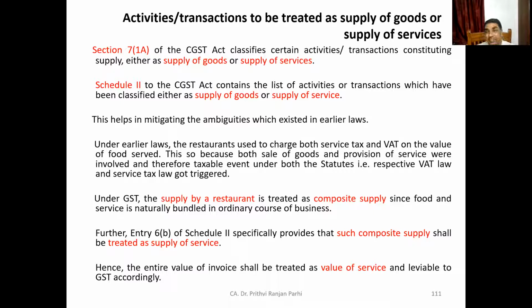And now the question comes whether it's a composite supply of goods or composite supply of services. Now Schedule 2, the second schedule, specifically provides that such composite supplies shall be treated as supply of services, not supply of goods. Hence the entire value of restaurant invoices shall be treated as value of service, and accordingly GST will be levied. So restaurant services, even if they include some supply of goods, will still be treated as a supply of service. This has been clarified in the second schedule. This part is, I think, clear.